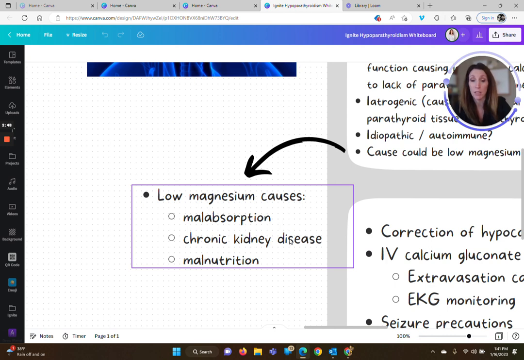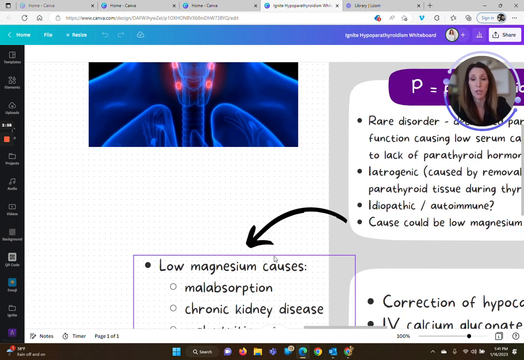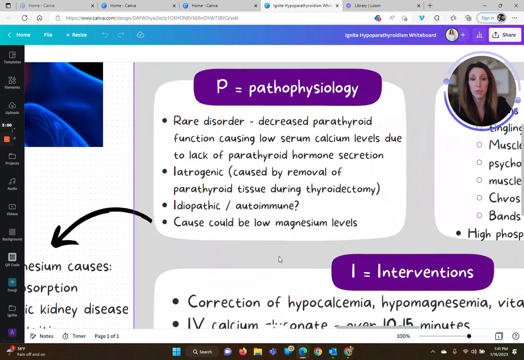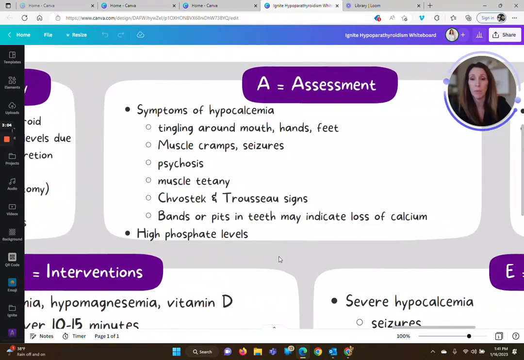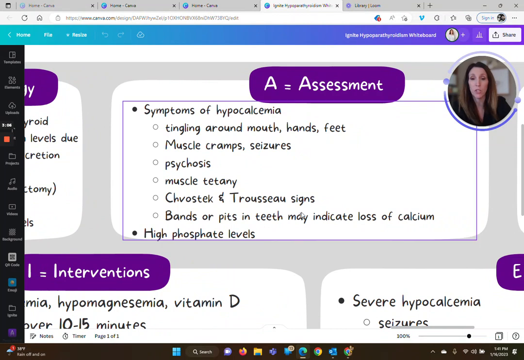Chronic kidney disease is another consideration for low magnesium. And then also malnutrition, so you're just really not taking in the magnesium that you need to maintain your magnesium levels.